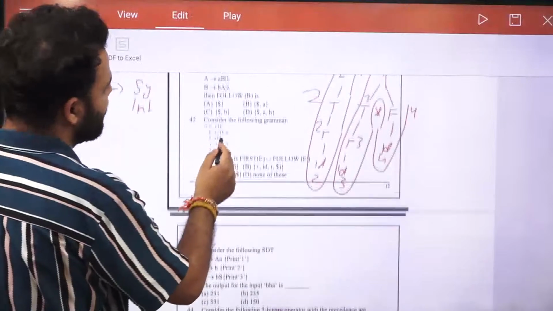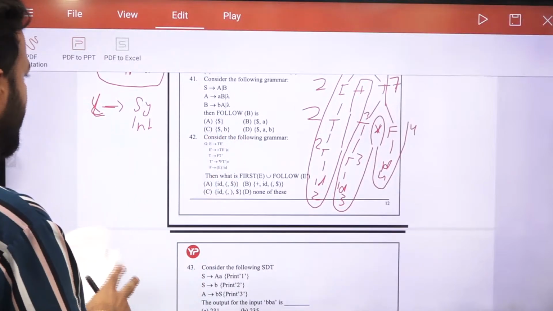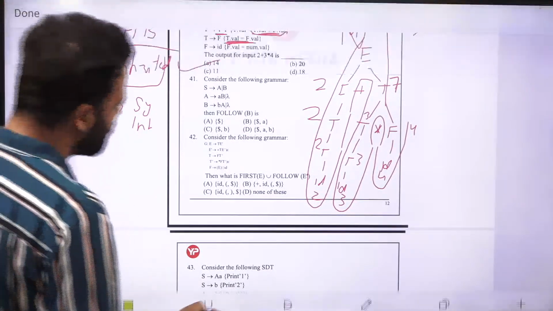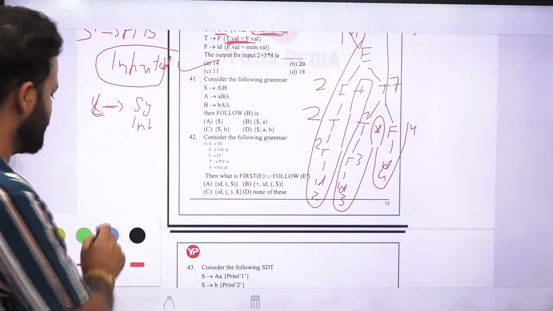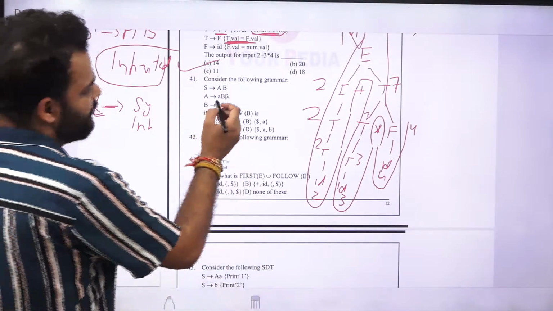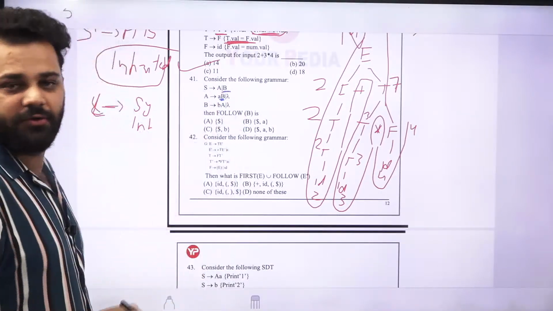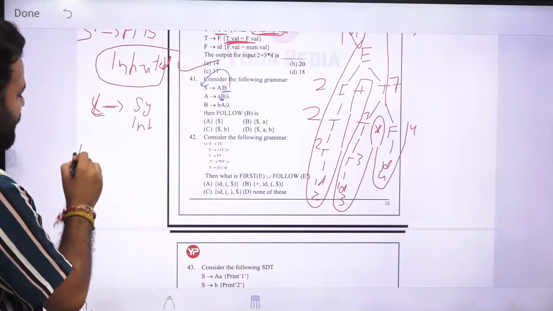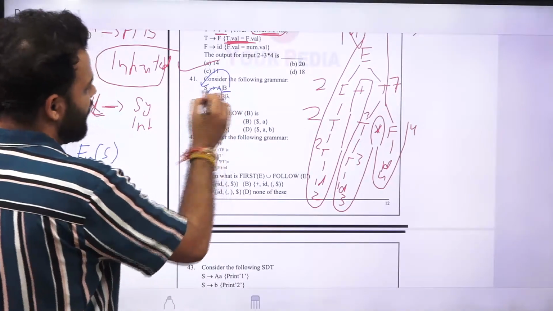Next is, consider the following grammar. What will be the follow of B? Now what is the follow of B? Now how can we calculate the follow of B here? First of all, check the right hand side where B is present. So after B there is nothing. So for follow of B we need to find follow of S and we need to find follow of A.